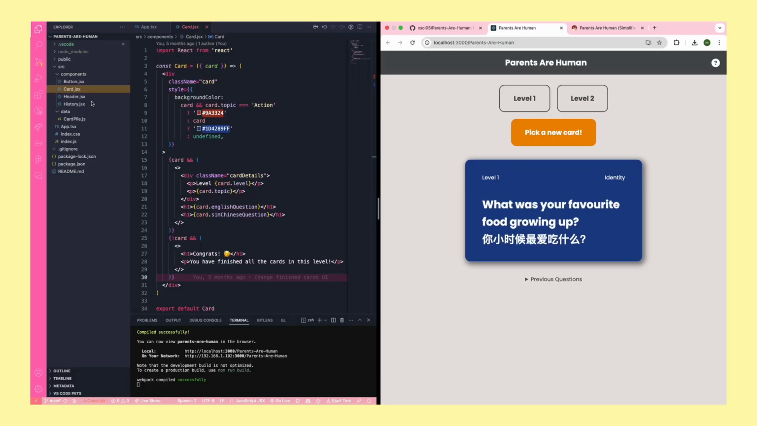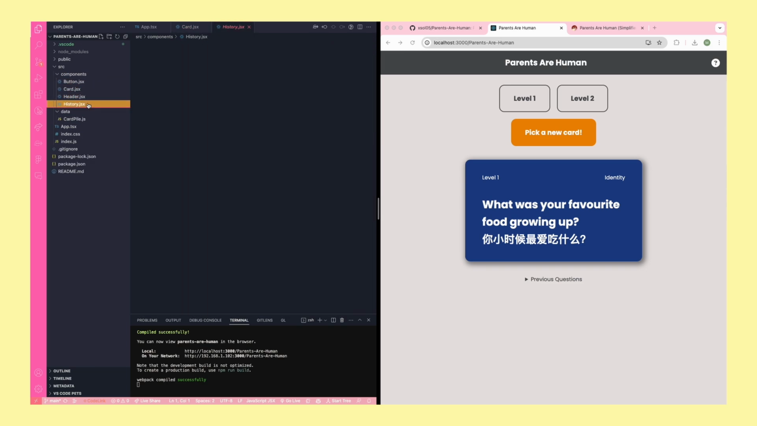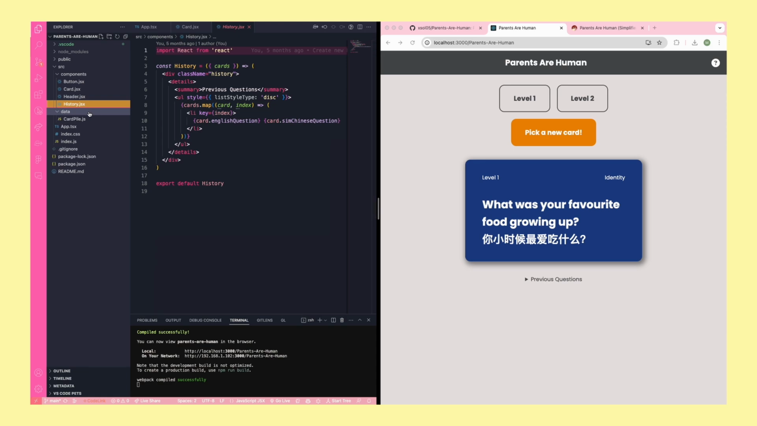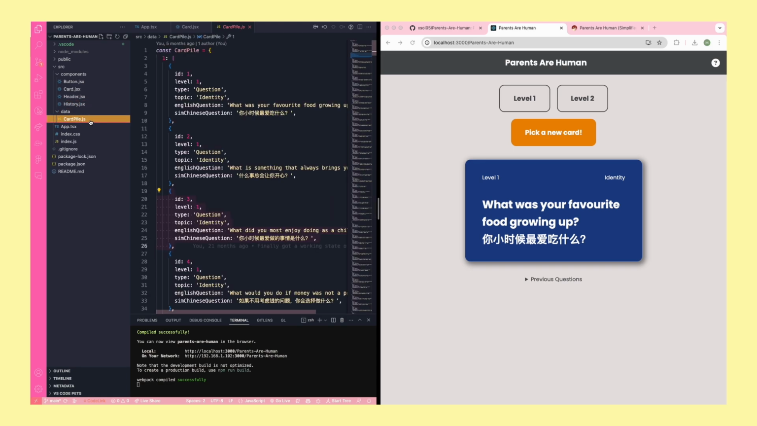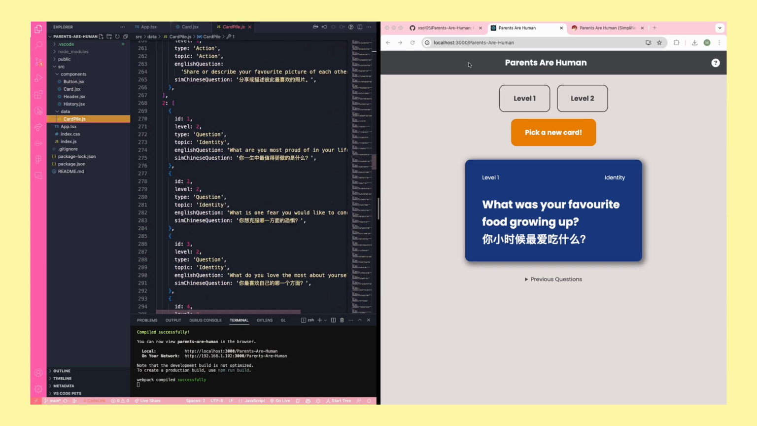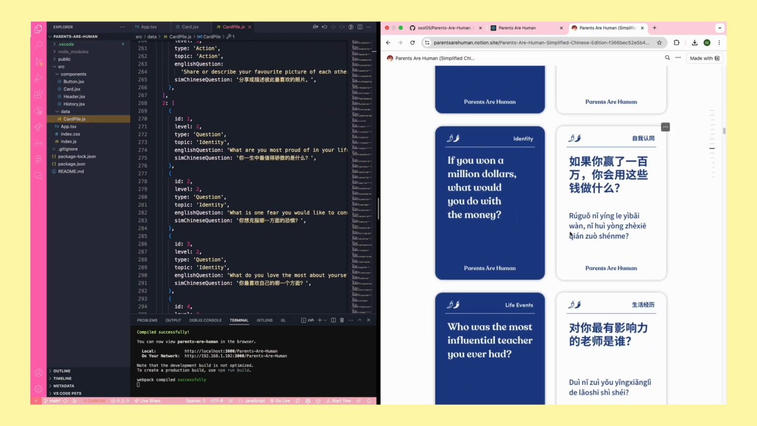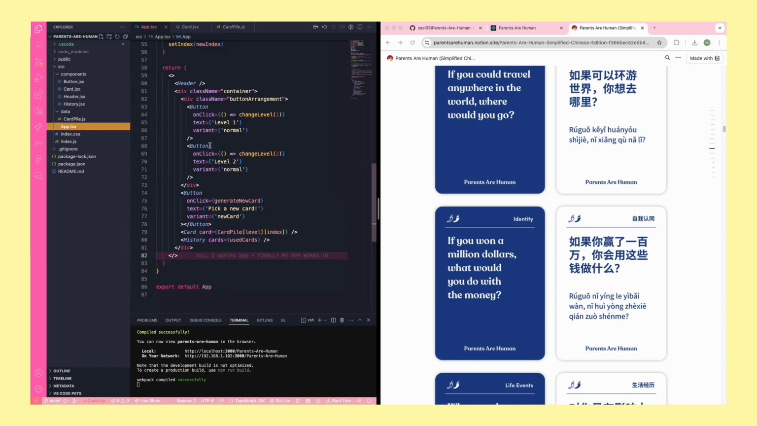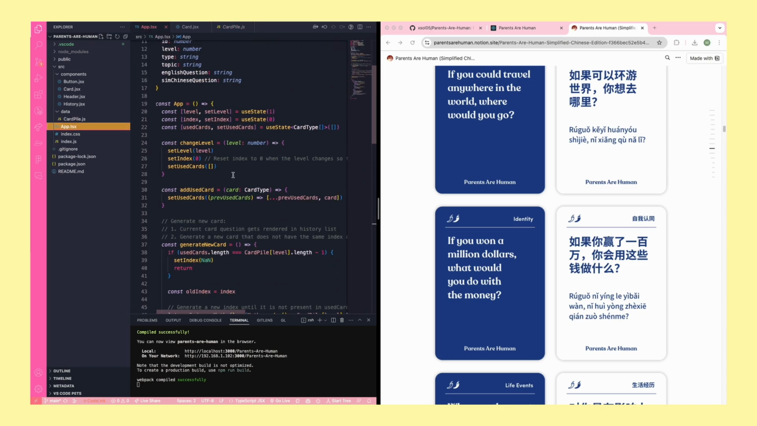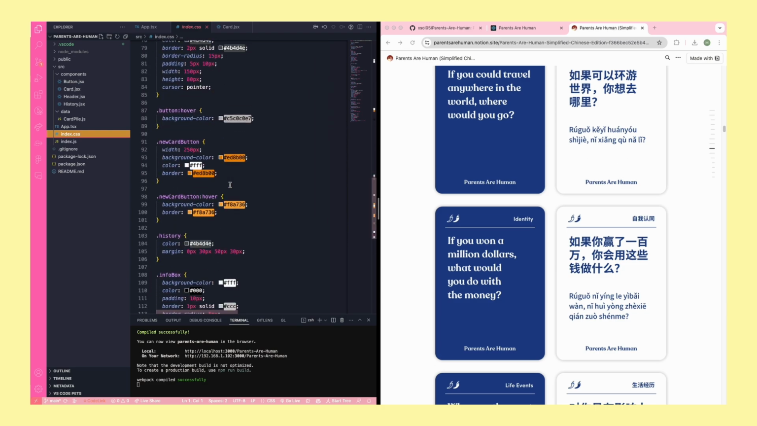Here's the structure of the project. I've got a components folder which contains the button, card, header, and history components, and then I've got a data folder which simply contains one file, which is all the data from all the different cards. So it's all the cards on this Notion page, and there are 70 cards. And then finally we've got this app which contains all the components and functions. I've also got this CSS file which is going to give us the styling for the components.